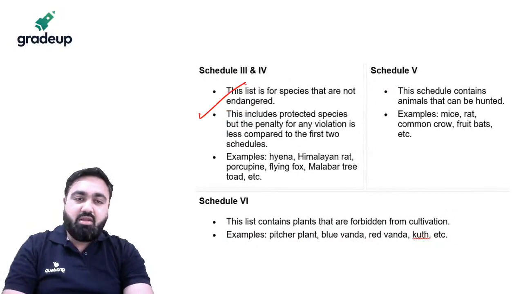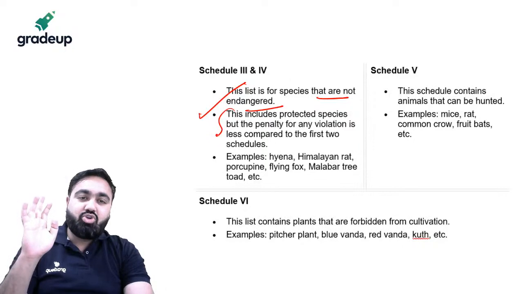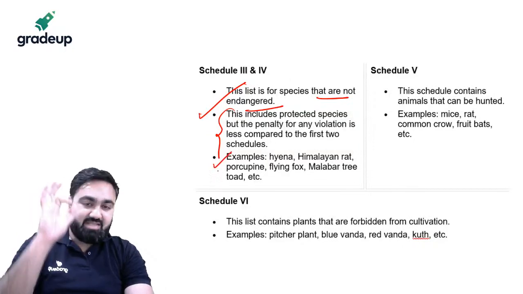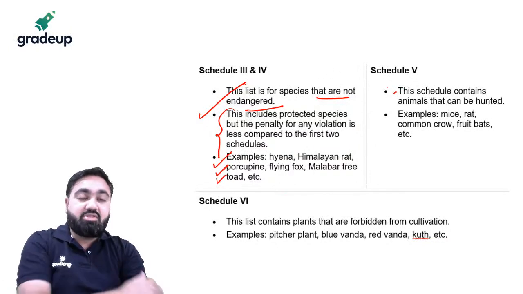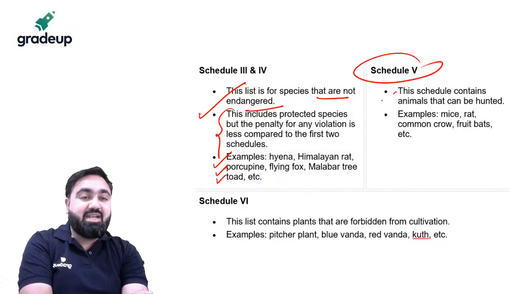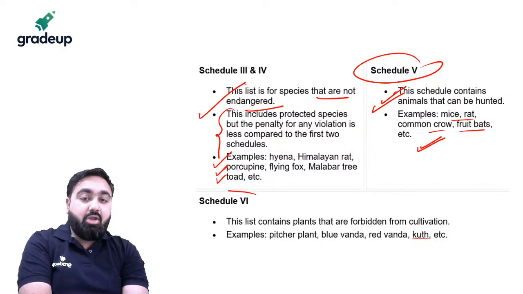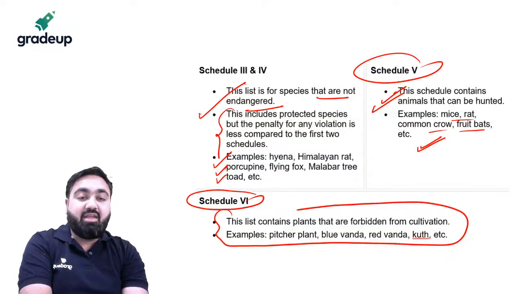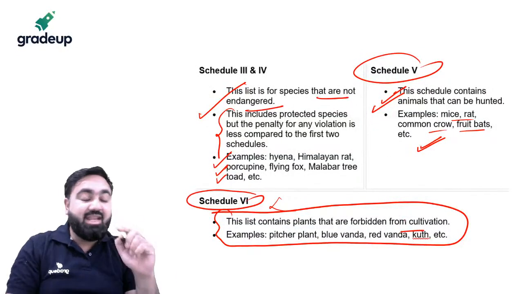Then Schedule 3, this does not include endangered animals. This includes protected species, but they are given lesser protection. Schedule 4 and Schedule 5 are the ones with animals that can be hunted, which you can kill. Mice, rat, crow, fruit bats, etc. Schedule 6 is important. Schedule 6 are those plants which you cannot cultivate because they are dangerous for you.